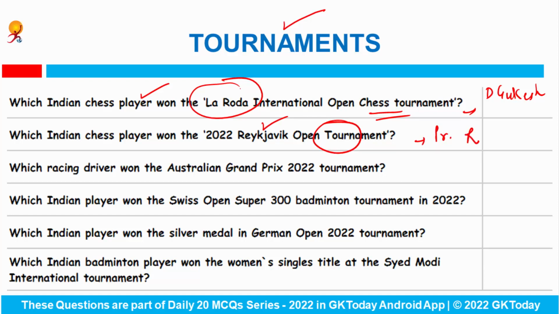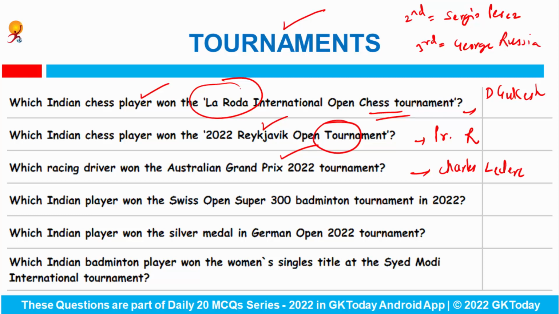Which racing driver won the Australian Grand Prix 2022 tournament? This has been won by Charles Leclerc, at second position it was Sergio Perez, and at third it was George Russell. And this championship was held at Melbourne in Victoria.